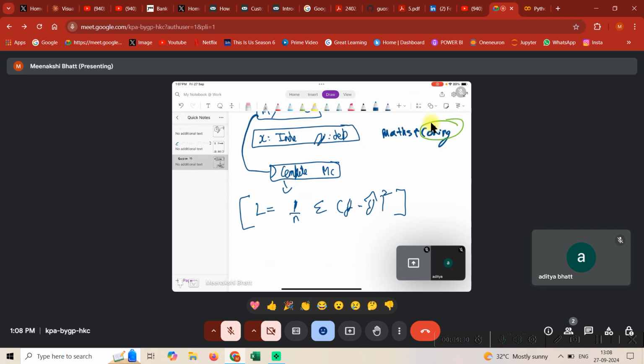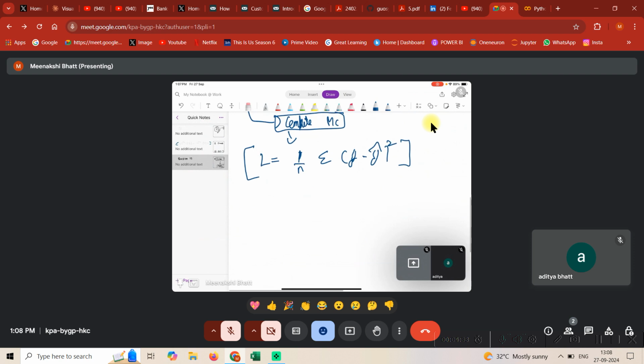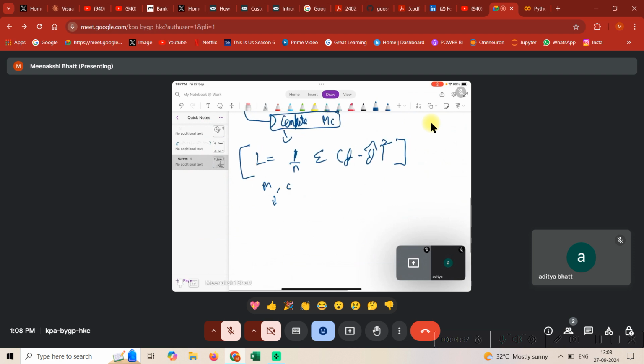But see, now you have this mathematical equation. So what we need to do is find the optimal values of m and c. So guys, the main part is you need to know what gradient descent is. Gradient descent is an algorithm that helps me find m and c, in simple terms. So what is the formula for m and c?